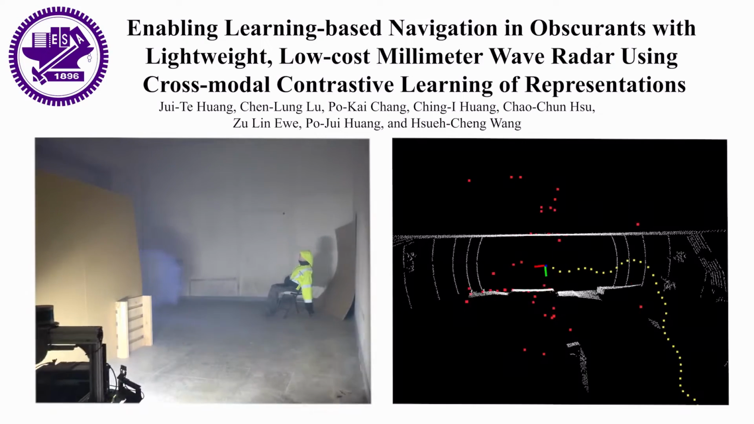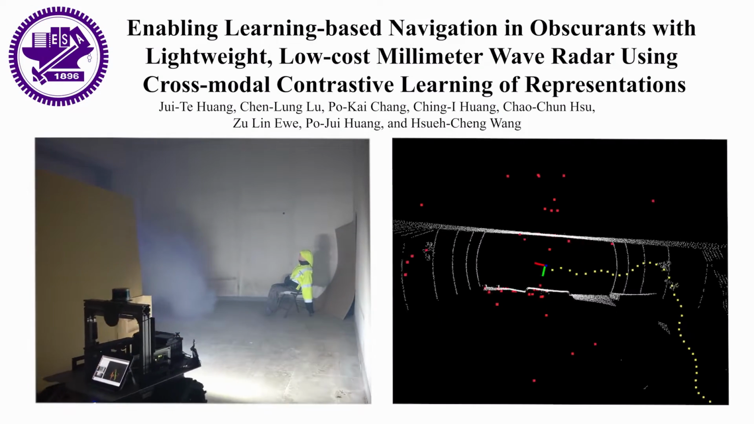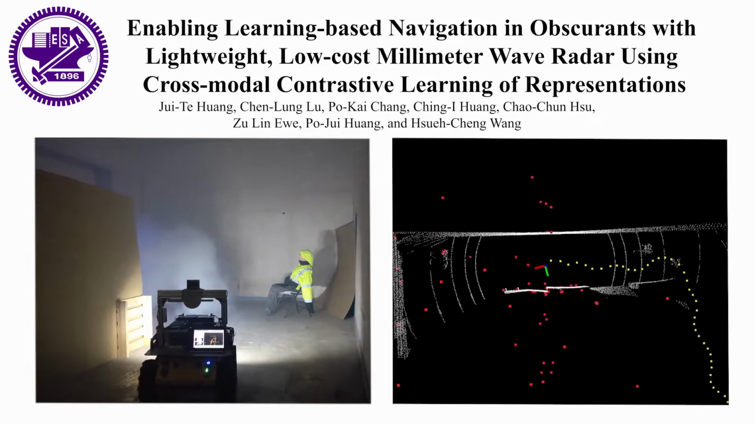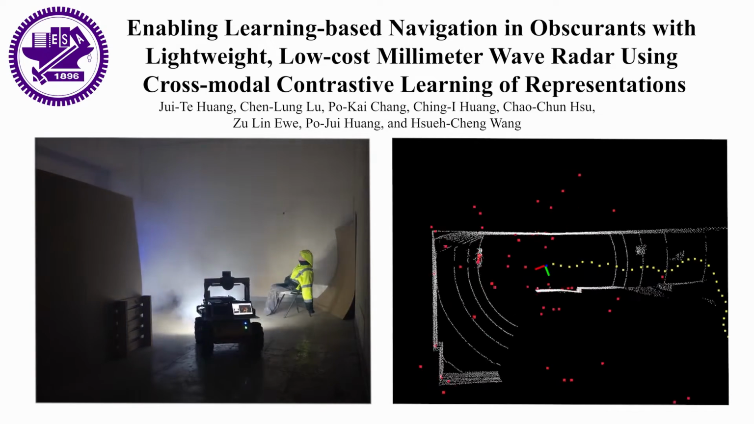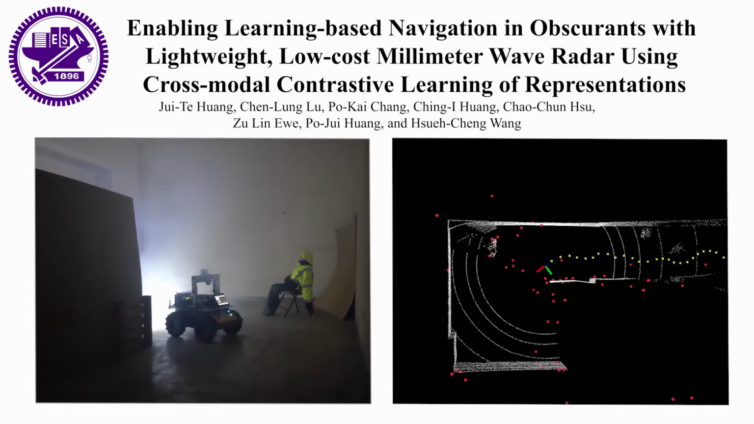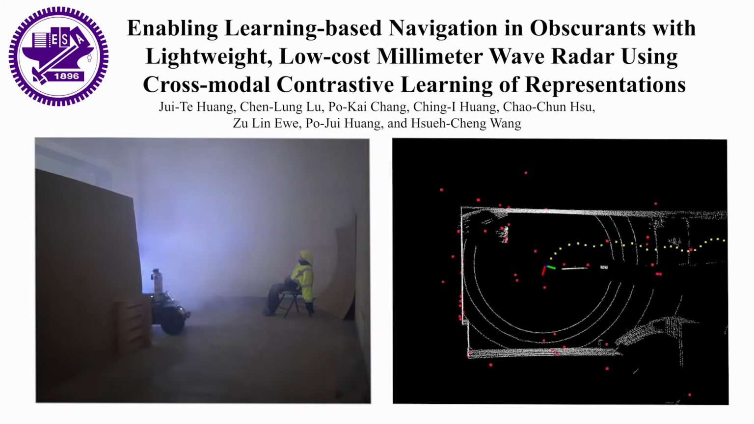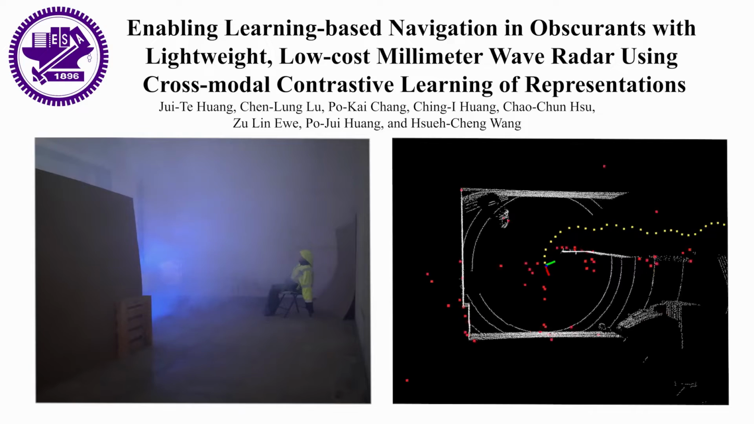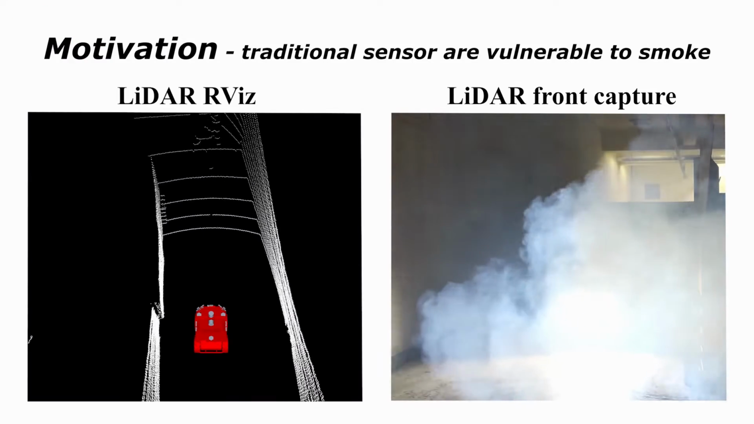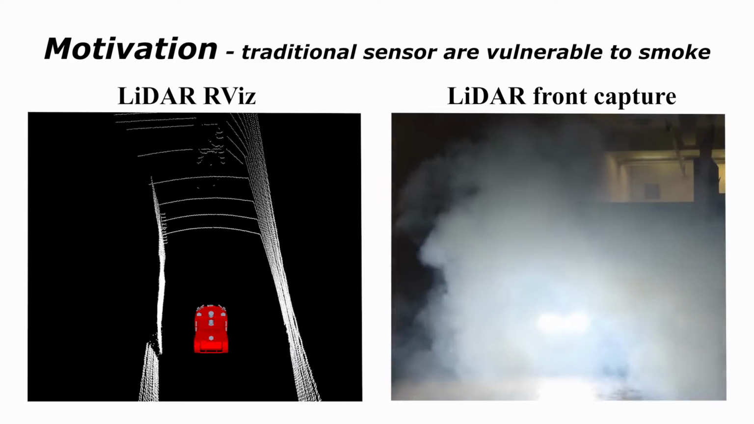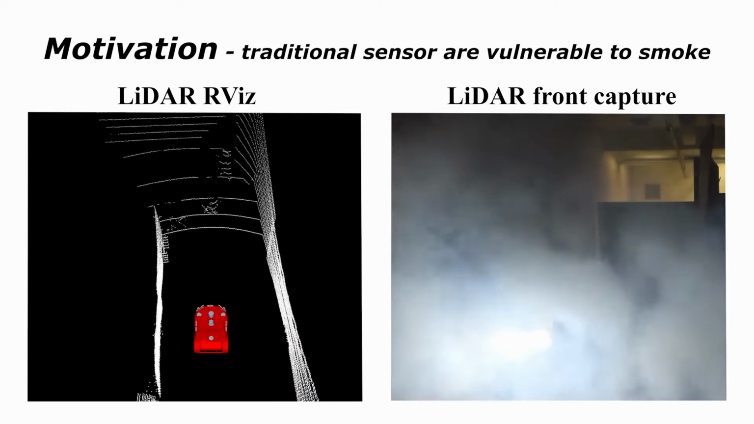We introduce enabling learning-based navigation and obscurance with lightweight, low-cost millimeter wave radar using cross-model contrastive learning of representations. This work is carried out by the team NCTU for the DARPA Subterranean Challenge. Navigating and avoiding obstacles in unknown environments are essential capabilities for mobile robots.